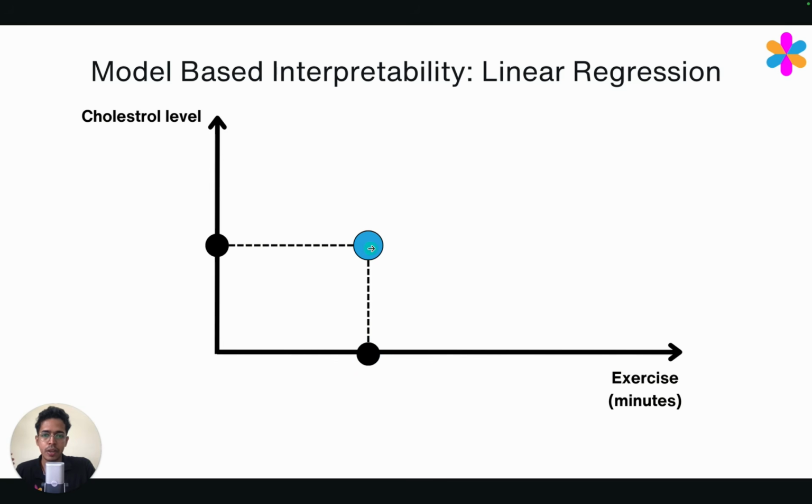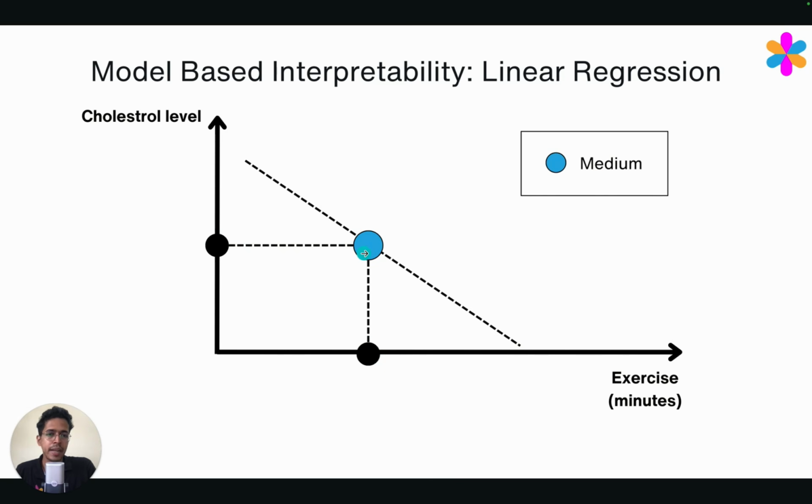If the model is predicting that for this particular individual who exercises this many minutes, this is the cholesterol level, we don't have to blindly believe the model, because we know exactly why the model predicted this: the model is this straight line and the corresponding y value for this x-axis point is this blue dot. And if the model predicts that this person has a medium level of cholesterol, that also we don't have to blindly believe, because we know that the data points corresponding to this are high cholesterol, this is medium, and this is low.